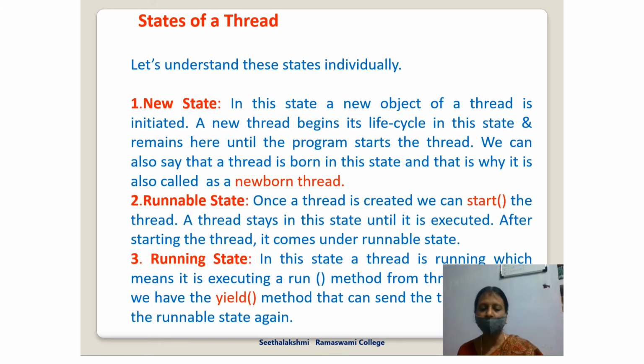Runnable state. Once a thread is created, we can start it. By the start method, the thread goes to the runnable state. The thread stays in the runnable state until it is executed. After starting the thread, it comes under the runnable state. Running state. In this state, the thread is running, which means it is executing the run method, and we can have the yield method by which we can send a signal to bring back the runnable state again.